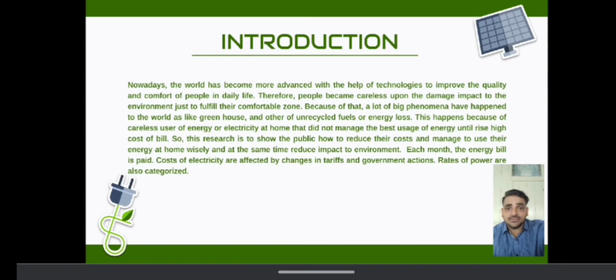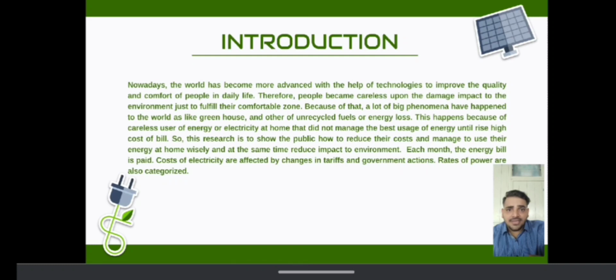Nowadays the world has become more advanced with the help of advanced technology. Because of that, people have become careless in using electricity at home. As a result, there are a lot of big negative impacts on the environment. Besides that, it has a side impact on people, which is rising house costs. Because of that, people are struggling to pay their home energy bills.